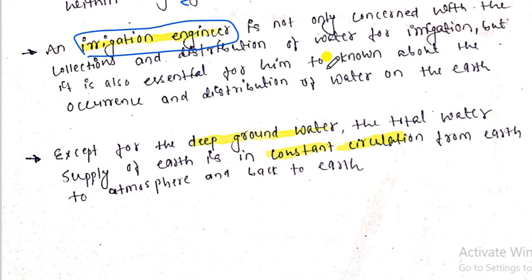the earth. So ultimately the irrigation engineer must have knowledge in both areas, right? In the collection and distribution of water for the sichai and for irrigation, and also they must have knowledge of the occurrence and distribution, right? Occurrence and distribution of water on the earth surface. So this is all about the introduction of hydrology, right?